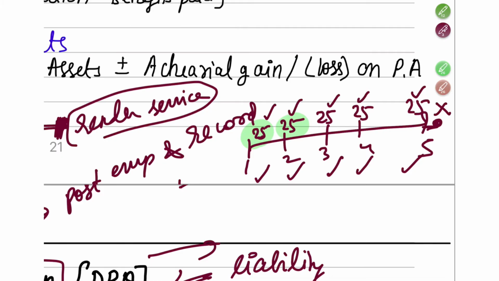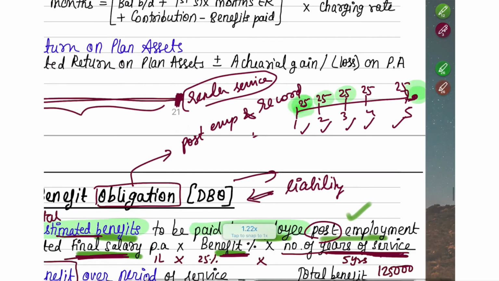At year 2 end, another 25,000 you record. At year 3 end, another 25,000 you record. I know you have not paid now. You're going to pay it at the year 5 end only. But related to that, service has been rendered, correct? So please record it now. Now, you have to remember that today it is 25,000 you are recording. But when are you going to get the payment? It's going to get paid on fifth year end only. So here there is a time gap, so the concept of time value of money comes into play.